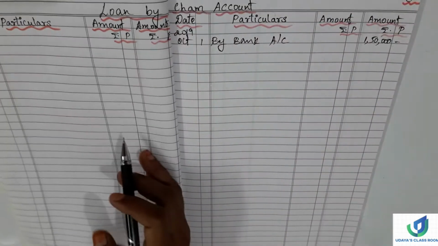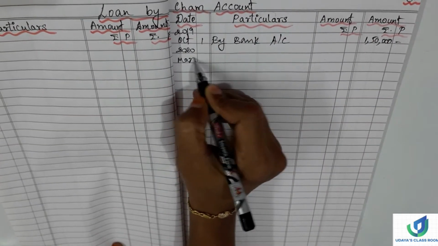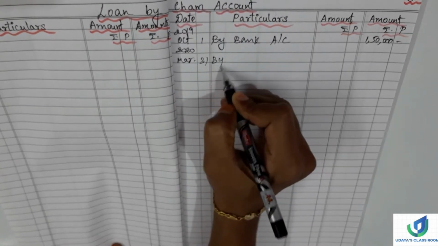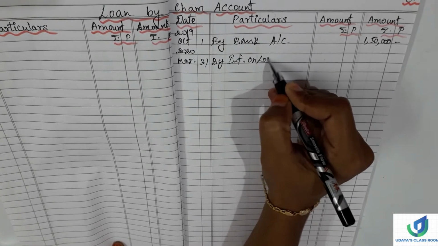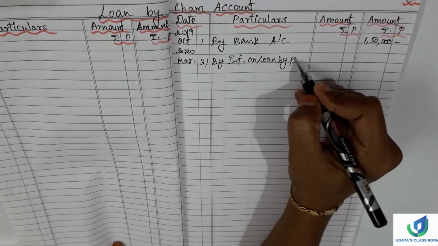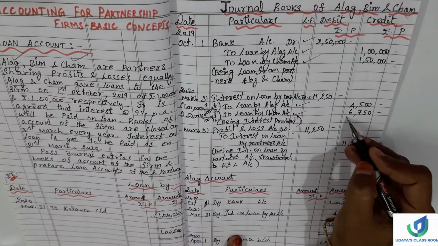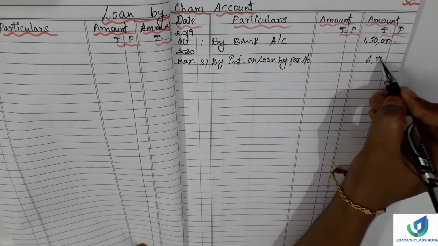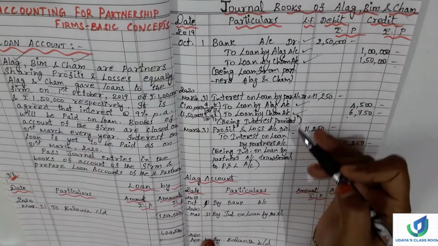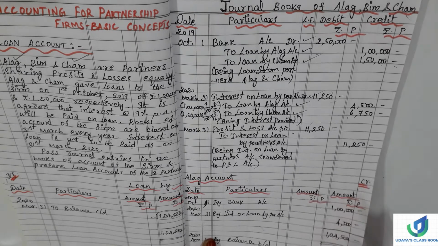So by interest on loan. Date we have to write 2020 March 31st by interest on loan by, I'm writing very short, partners account. How much it is? 6,750. Now we have to check whether any other Charm account is pending or what. That's all. We don't have anything.